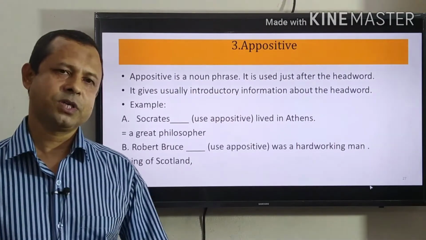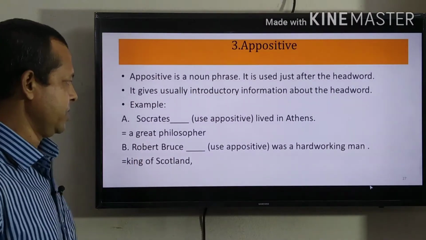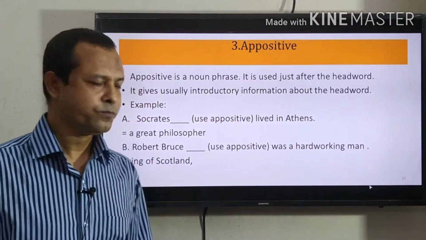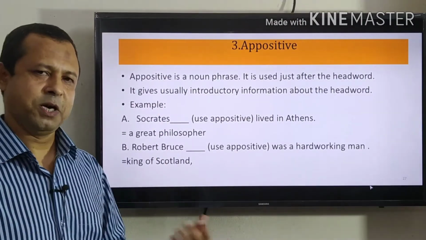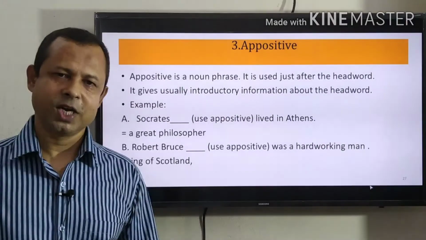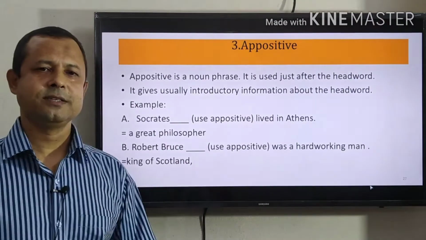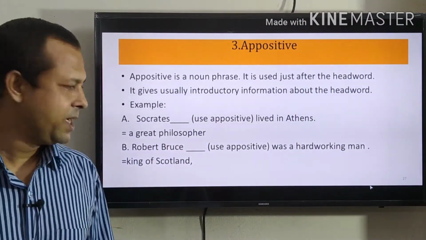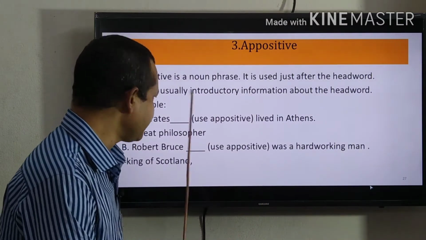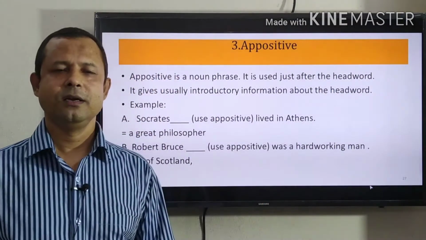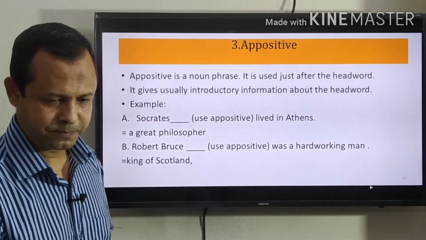Usually, appositives are used to give introductory information. See here, Robert Bruce was a hard-working man. Who is Robert Bruce? You can give introductory information about him. Robert Bruce, King of Scotland. He is Robert Bruce. So, King of Scotland will be an appositive here. So, your answer will be: Robert Bruce, King of Scotland, was a hard-working man. I think you have understood what an appositive is.